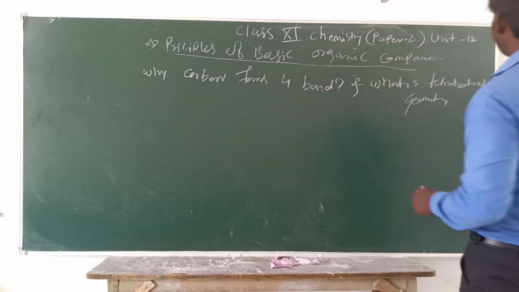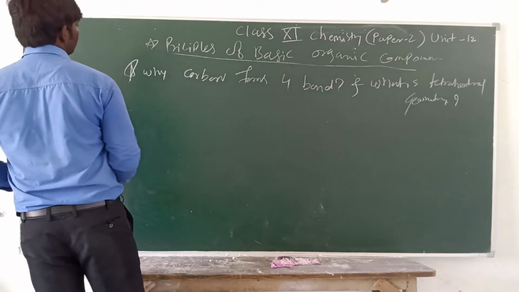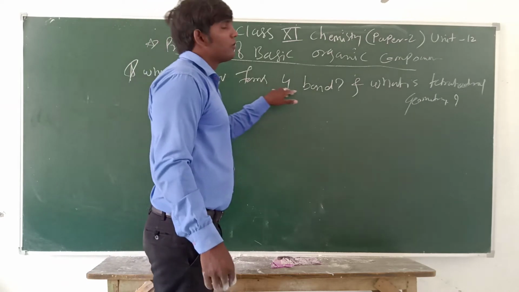So here we study why carbon forms 4 bonds.